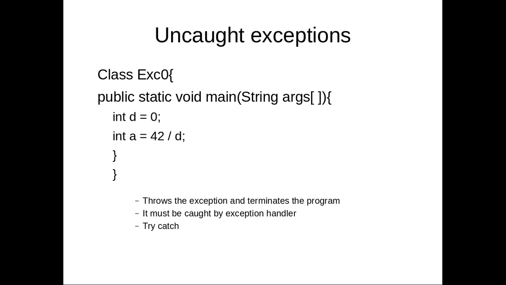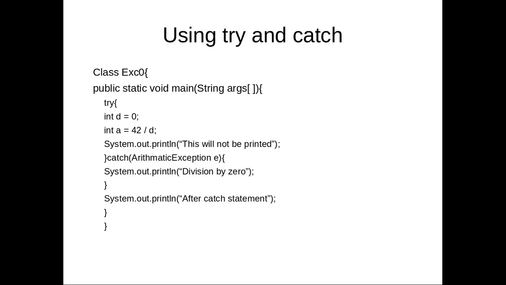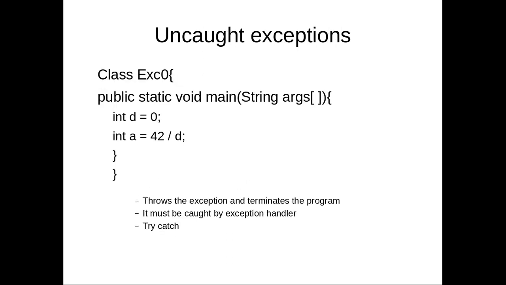Try catch. Using try and catch, in that program I have provided a try catch facility here. Compared with the previous one, in the public static void main we have two statements, int d equal to 0 and int a is equal to 42 divided by d.